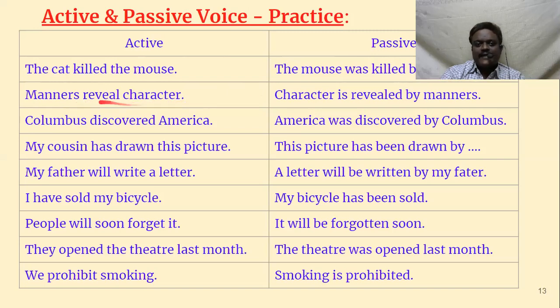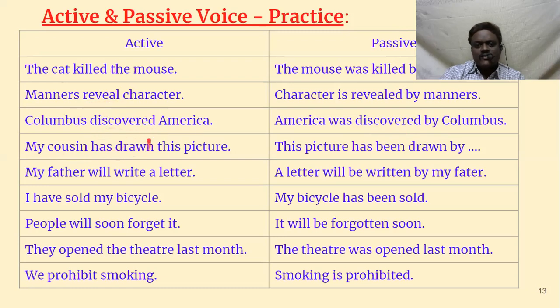Manners reveal character. Reveal is present tense. Manners is plural, so reveal, there is no s form. So what happens? Character is revealed by manners. Then, Columbus discovered America. Discovered is simple past tense, so was discovered. America was discovered. So first you have to identify the verb. Once you identify the verb, it becomes very easy.